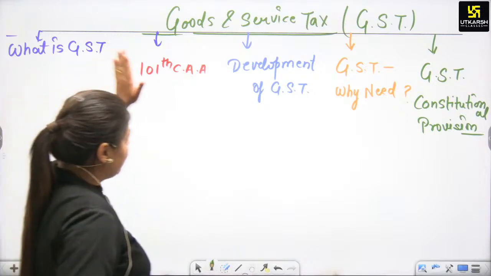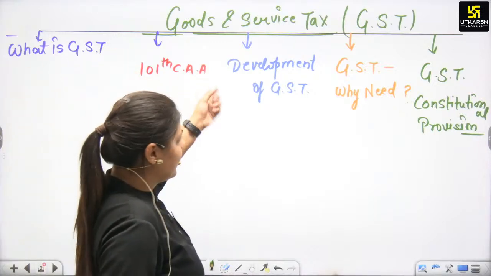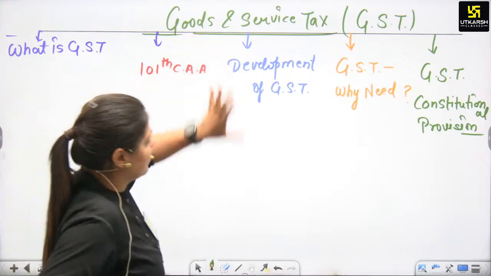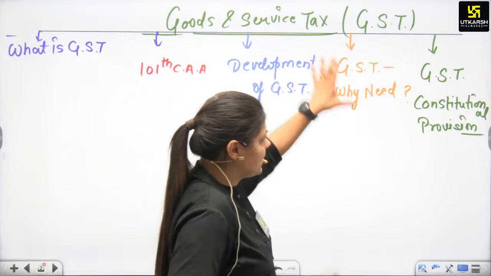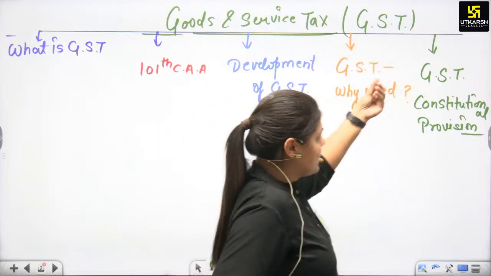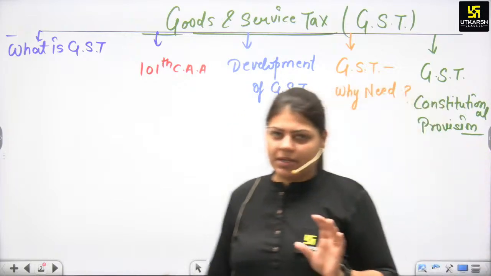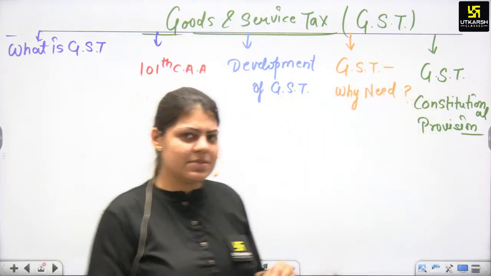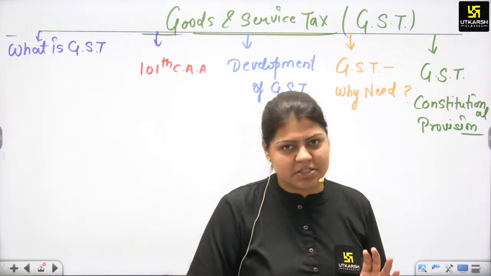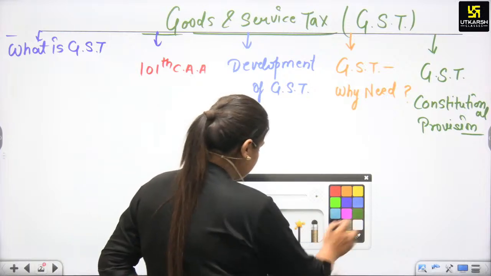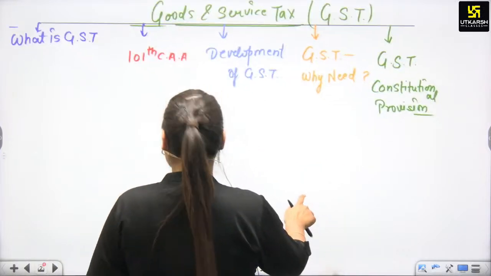What is GST? Then the 101st Constitutional Amendment Act, under which 5 bills were passed for GST. Then the development of GST, then why the need for GST. We will discuss each point that will help you in the mains examination, from both the prelims and mains perspective. Then GST constitutional provisions, and last but not the least, we will discuss